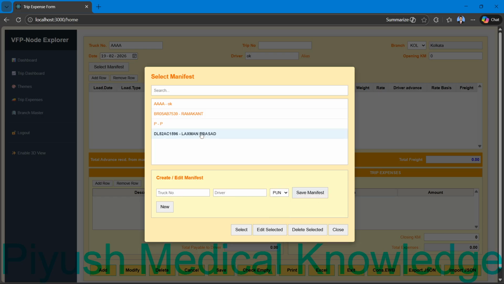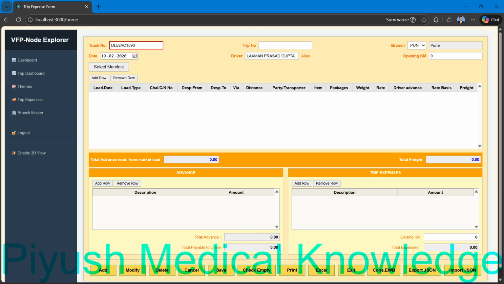Now save manifest, here it is, and now just select it. I can edit it also, edit, and then Lakshman Prasad Gupta. Save it, and it will update. Now just select this, and you can see the truck number, driver name, and the branch Pune.